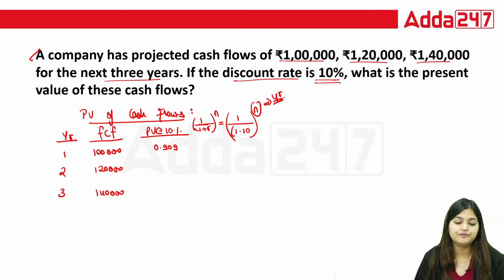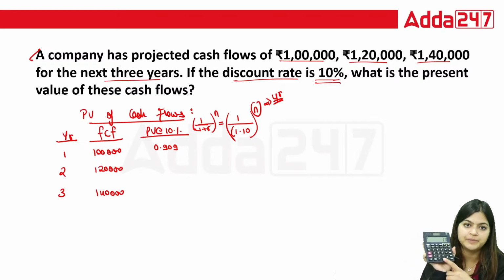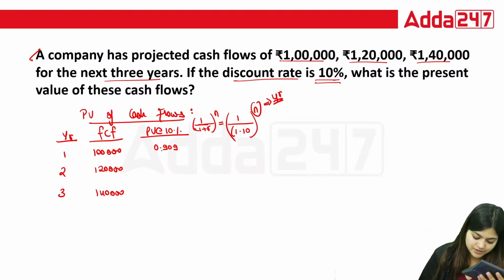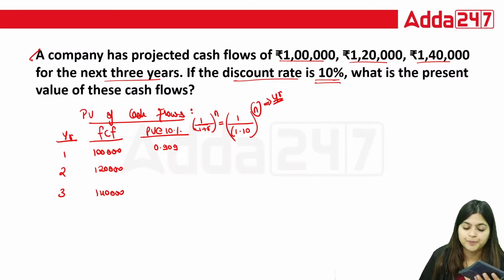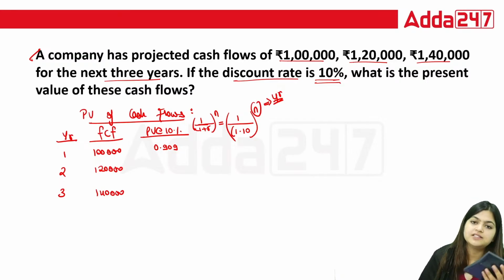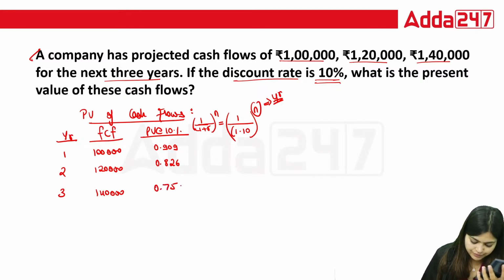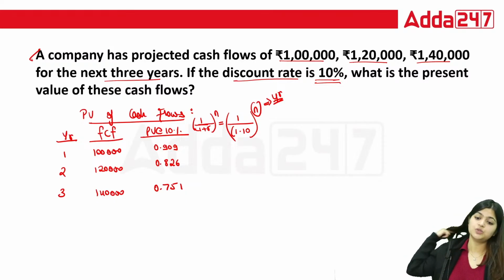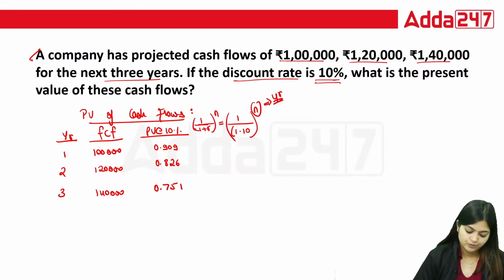If you are calculating for the first year, just press equal to 1 time. So you will receive 0.909. For the second year, press the equal to button 2 times: 0.826. For the third year, press equal to 3 times: that is 0.751. So these are the present value factors.